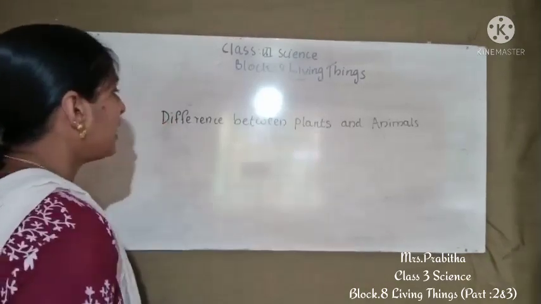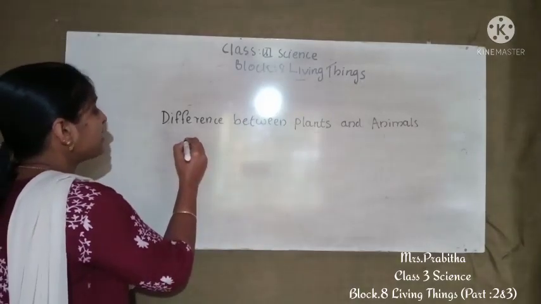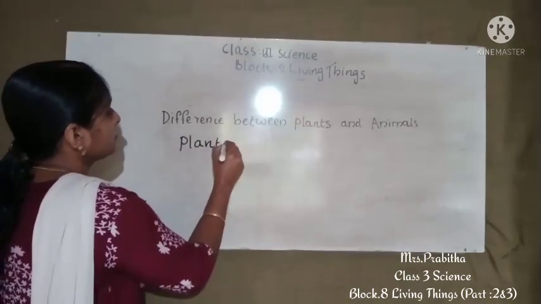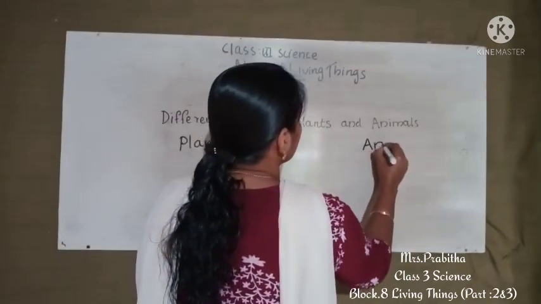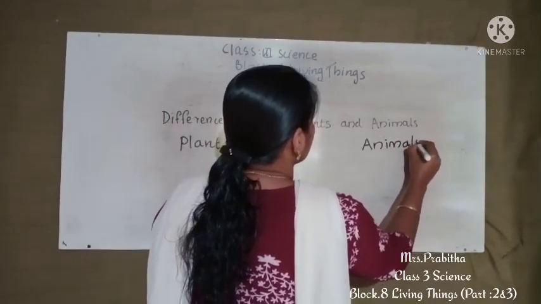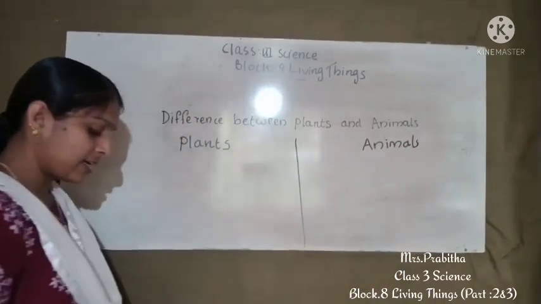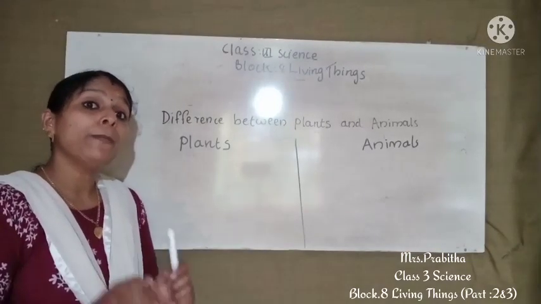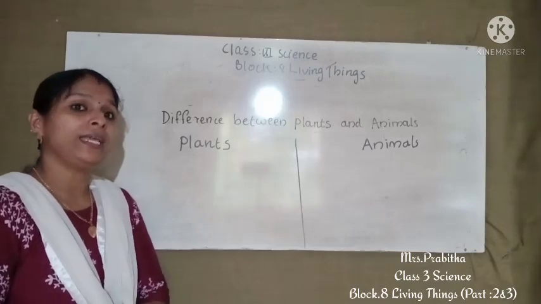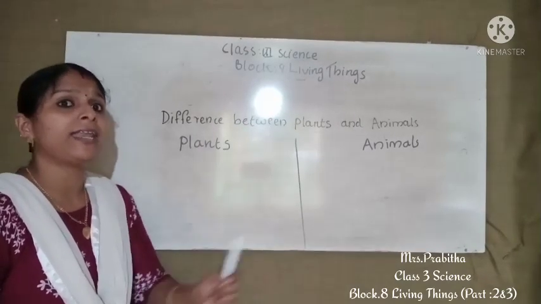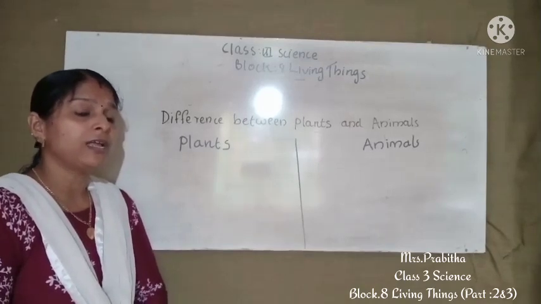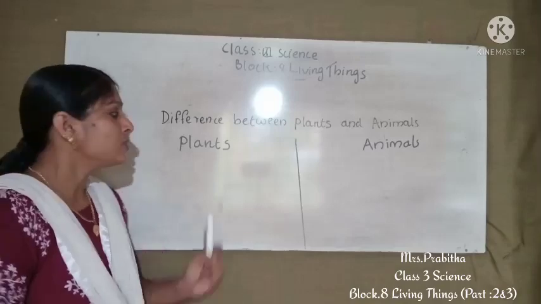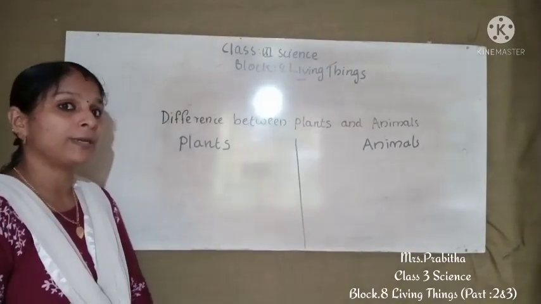Okay, so we can find out the difference between plants and animals. How are plants different from animals? First, the difference we can find is in the way they breathe. We know both plants and animals breathe, isn't it? But the way they are breathing is different. First we can discuss how plants breathe.